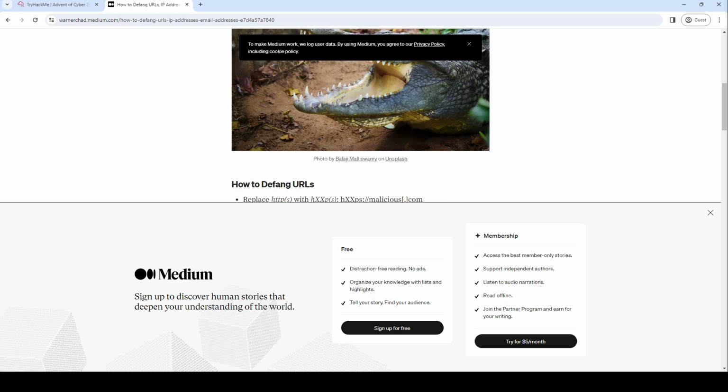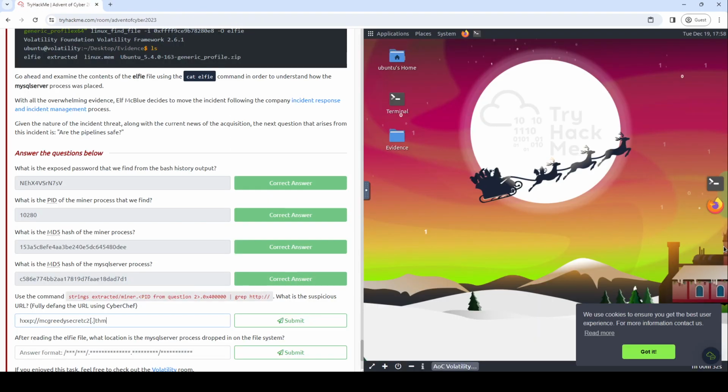That's all. I did that already, except I made a small x. Do they need to be capitalized? McGreedy secret C2 .thm. I don't know what the problem is. This is the right URL.